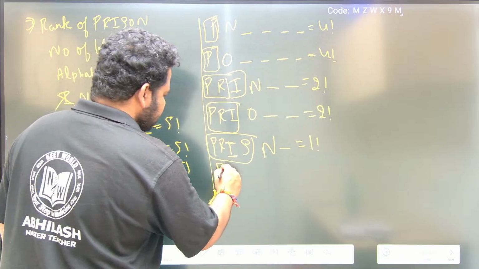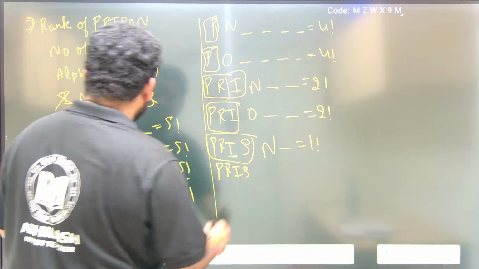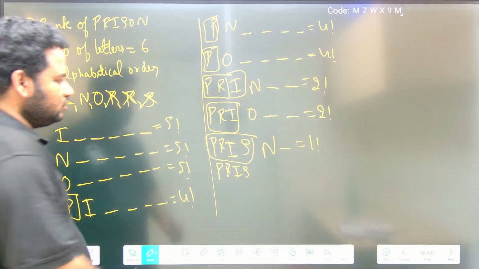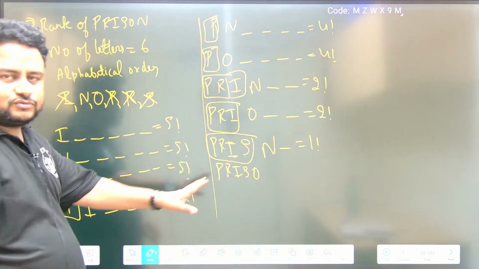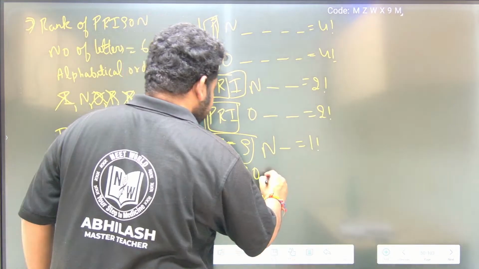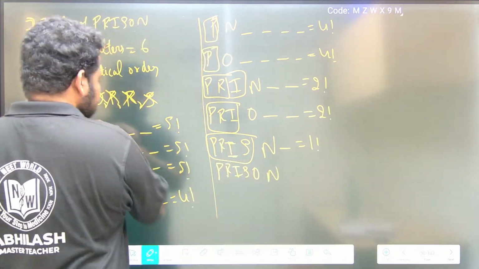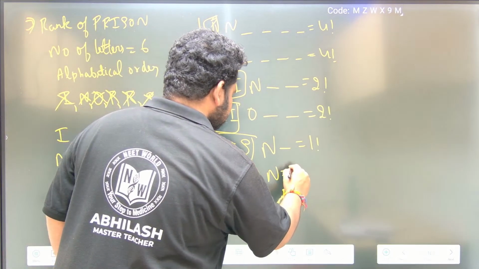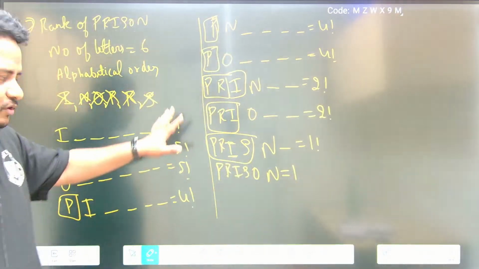Now PRI. After N what am I having? After N I am having O, so I can fix O here and remove it. Next, if I start from the beginning, I am having N, so I can remove N. So this will become one way. Now this is the way we got the value.